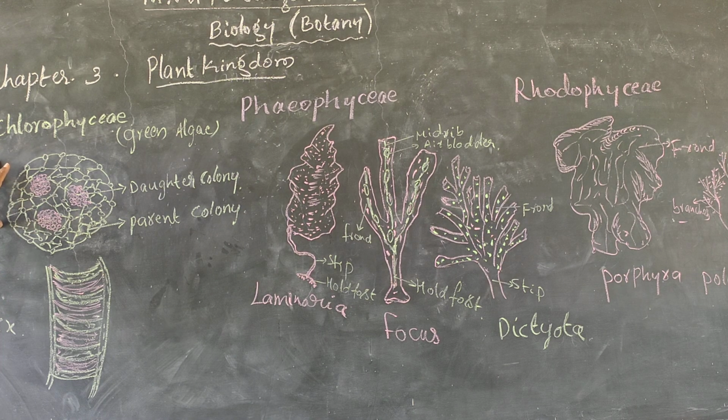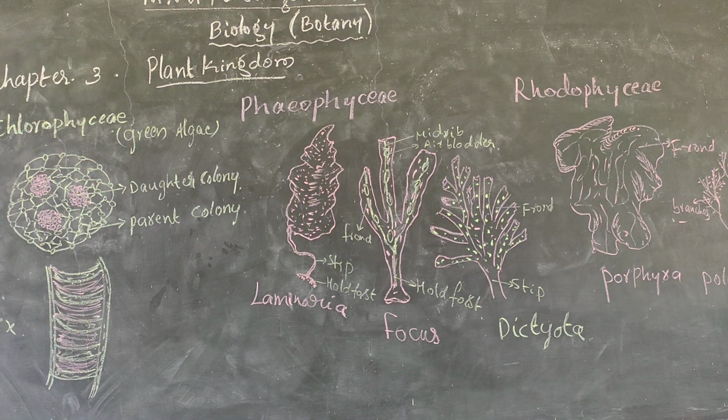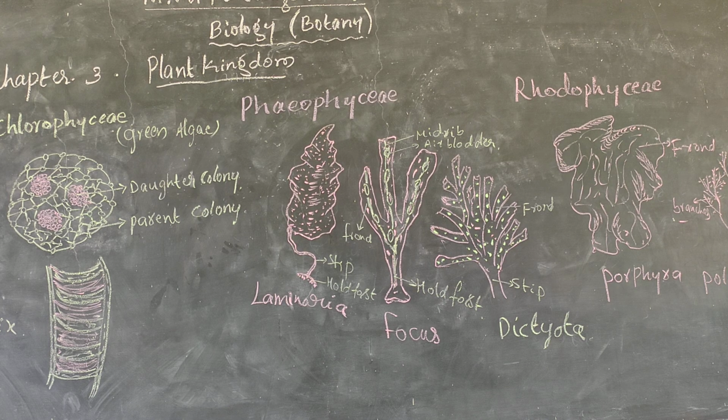Here asexual and sexual reproduction take place. In asexual reproduction, commonly it is the division of cell. Zoospores, the vegetative reproduction is fragmentation, different types of spores. Flagellated zoospores, production of zoosporangia.